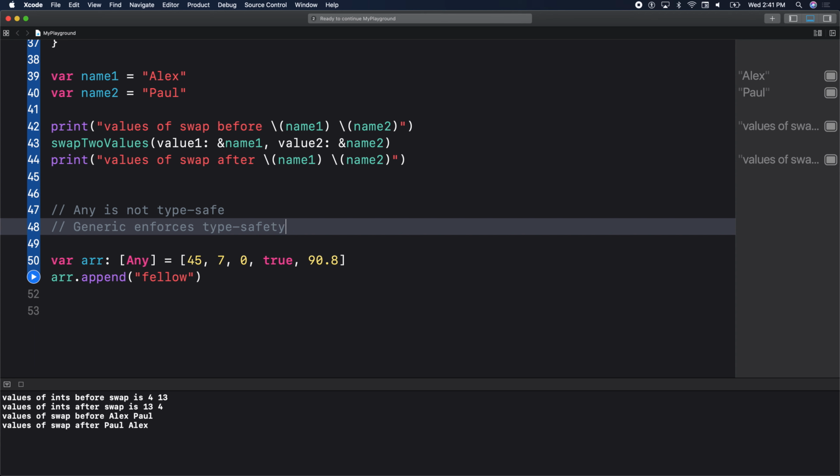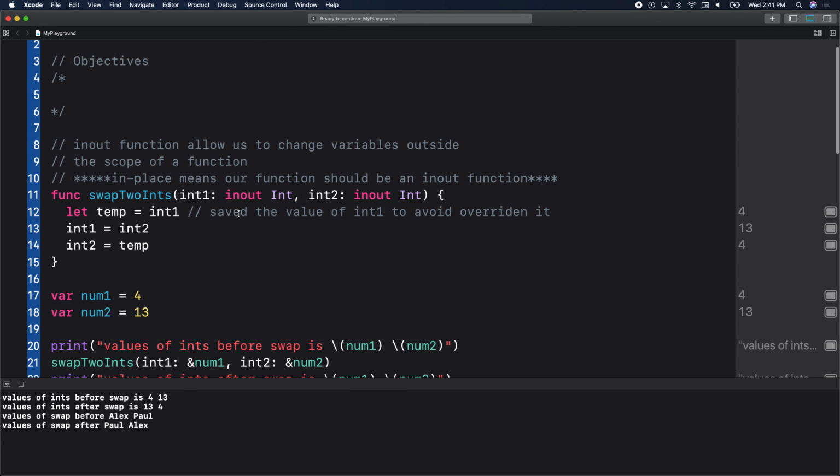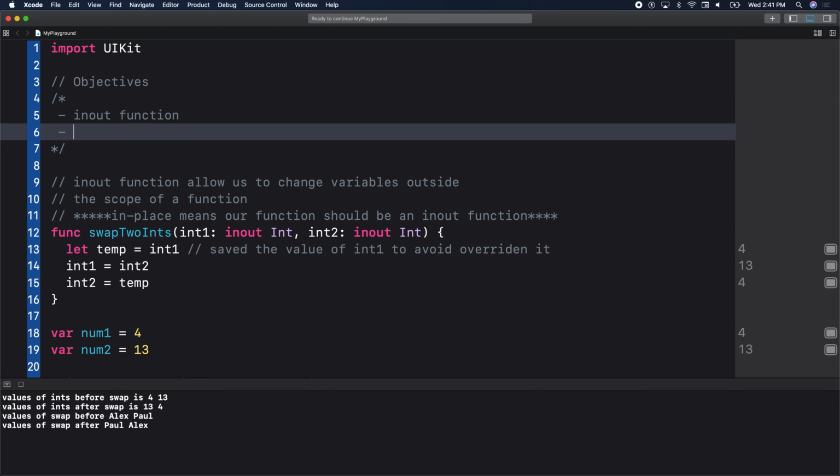Cool. So let us go up and I'll come right back. Objectives so far: we've done in-out functions, and we've introduced generics. We've used generics from Unit 1, but today we actually created our own generic function.